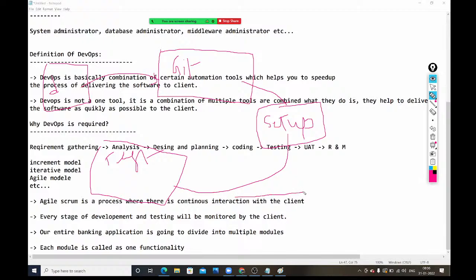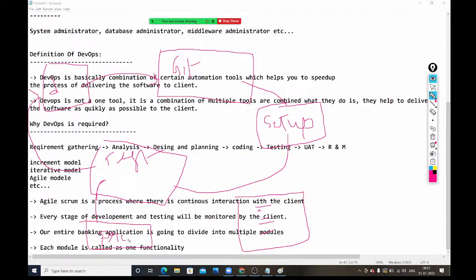Here, testers will write some Selenium programs. By using these Selenium programs, they will run test cases to check whether our application is working properly or not. Once testing is completed, if there are any issues, they will send it back to the developers to fix. Suppose there are no issues and the application is working fine, then the release team and deployment team will come and deploy this application into the production server.